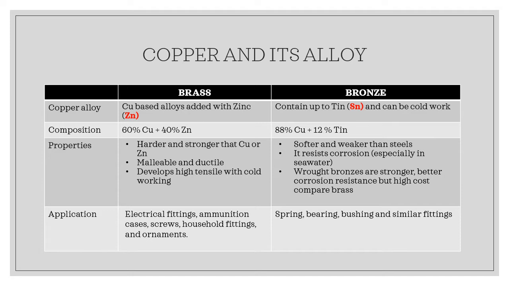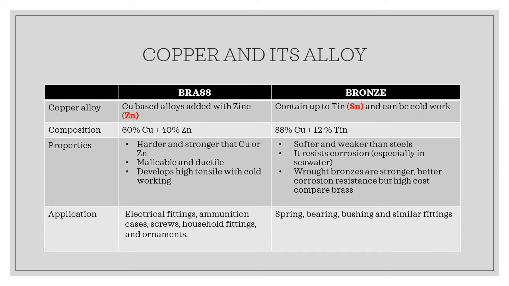Let us take a look at the difference between brass and bronze. Brass is a copper alloy that is added with zinc, while bronze is a copper alloy that is added with tin. So the composition of brass is 60% copper and 40% zinc, while the composition of bronze is 88% copper and 12% tin. Brass is harder and stronger because of the addition of zinc, and is more malleable and ductile.